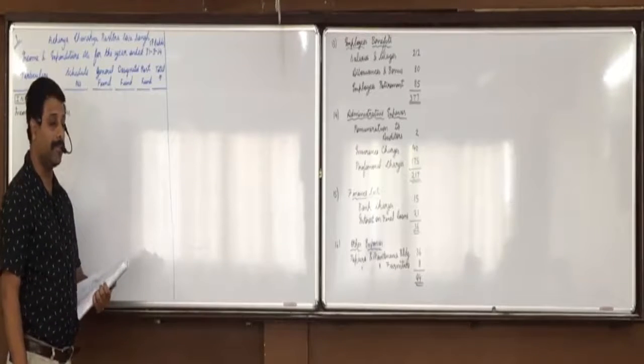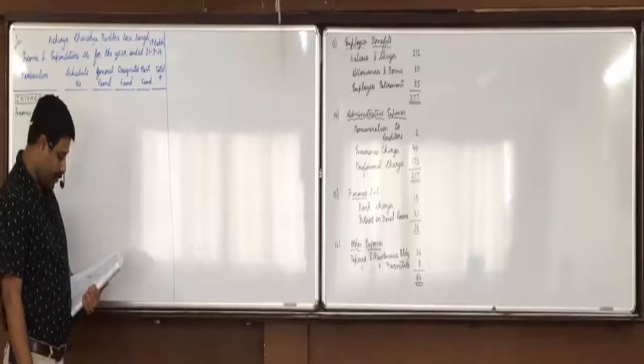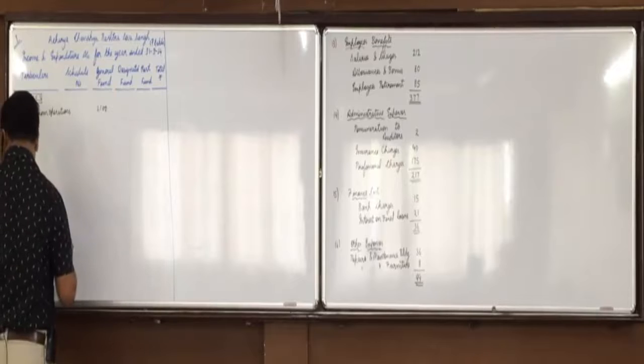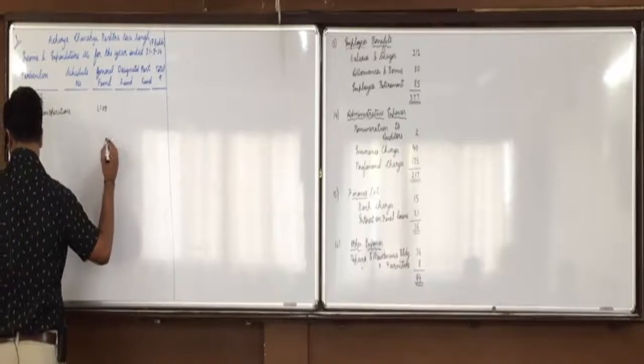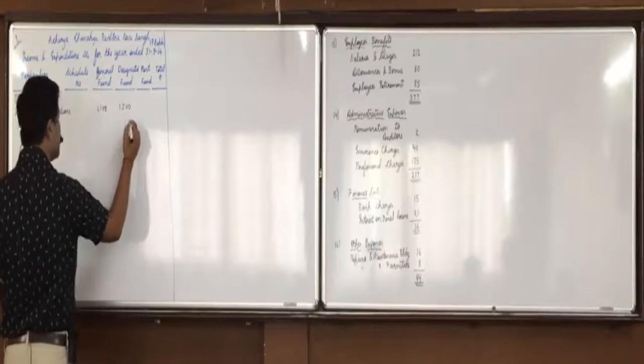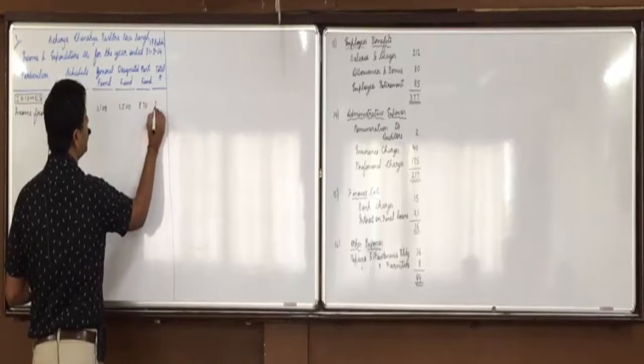Do you find income from operations? We have marked IO. General fund 1100, designated fund 1500, restricted fund 870. So 1100, 2600, 3470.